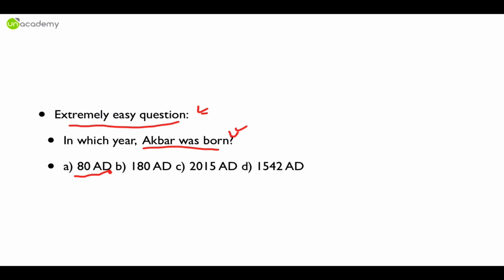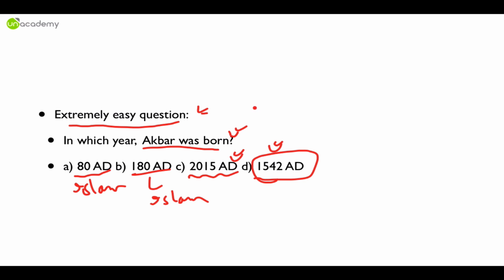It cannot be 80 AD because there was no Islam back then. It cannot be 180 AD. Again, there was no Islam back then. Okay, Islam came in the 7th century. 2015 AD, do you know that? 2015 AD, what happened? Obviously, you and I are not even born in that. Obviously, the answer is 1542.